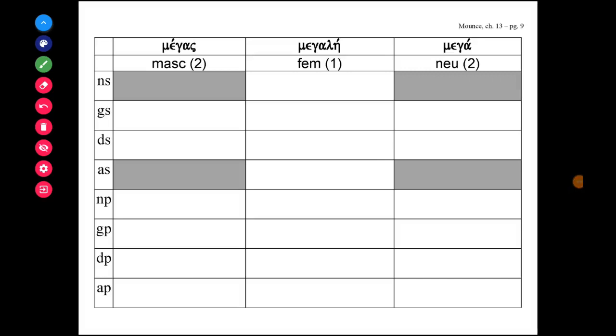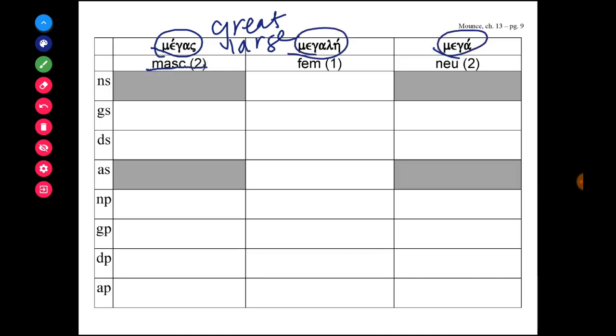We get a similar form for the word for great or large in Greek, which is megas, megale, mega. It's technically a 2-1-2 adjective, again, except for the nominative singular and accusative singular forms for the masculine and neuter.